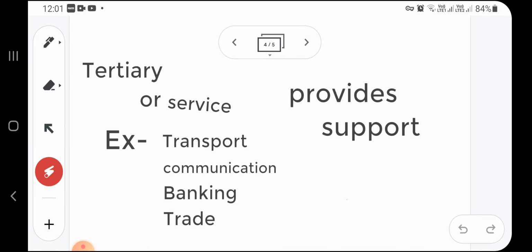Okay, in this concept you have to remember the examples under each sector, and why it is called primary sector, why it is called secondary sector and why it is called tertiary sector. That you should remember. This tertiary sector helps in the development of primary and secondary sector. Under this sector, the point you have to remember is that it does not produce any good but supports the other two sectors by providing services.